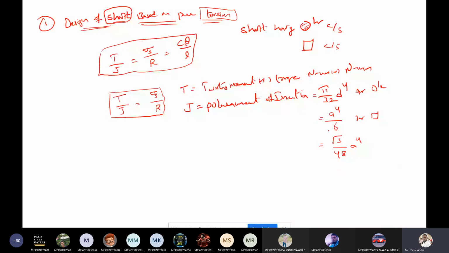Now sigma s is the shear stress due to torsion, in Newton per mm square or Pascal.